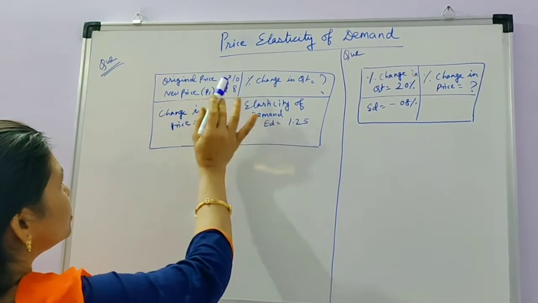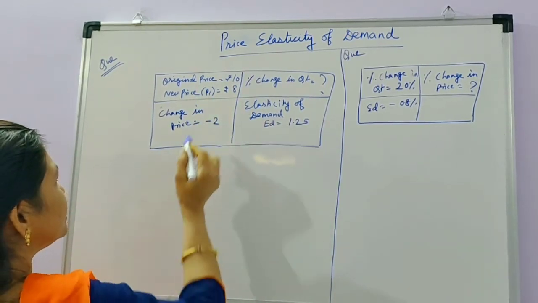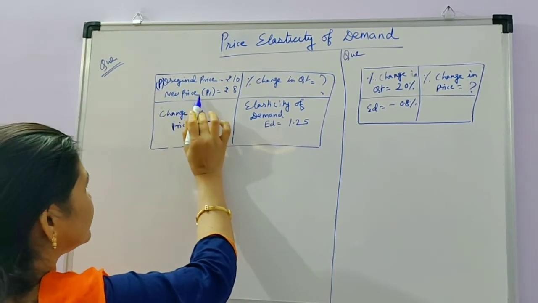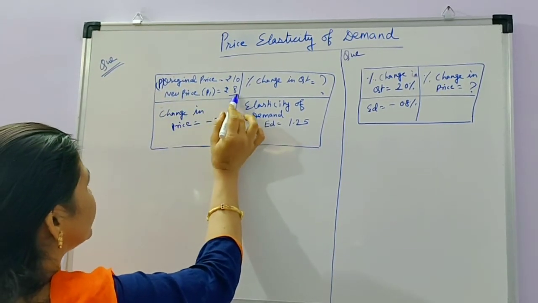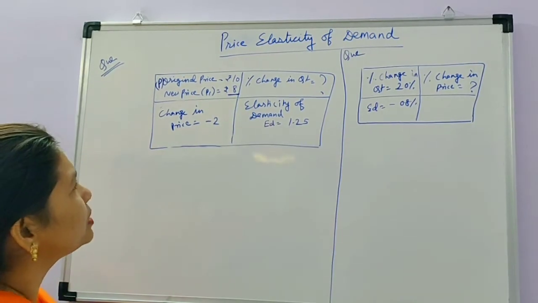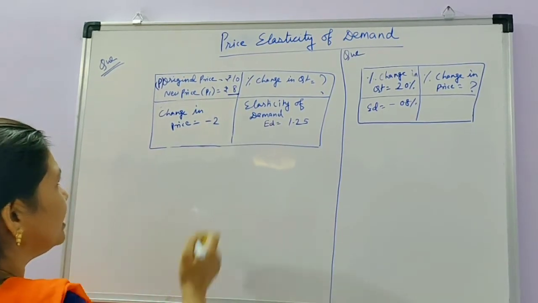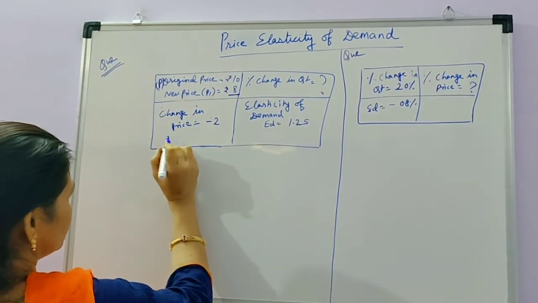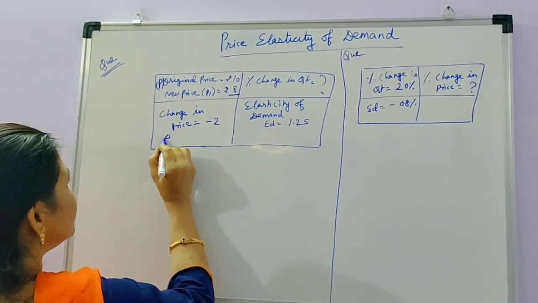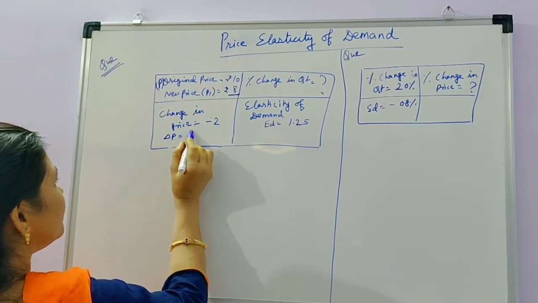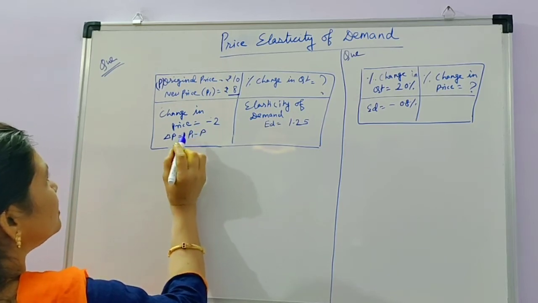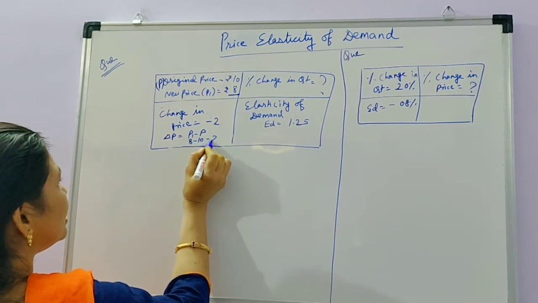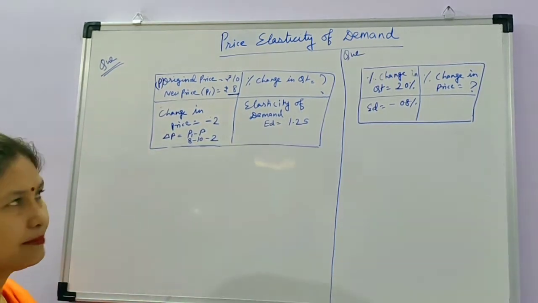So students, this is the question I am giving you: the price of the commodity is rupees 10. This is the original price, which you can call P. And when the price changes, the new price will be 8. Previously the price of the commodity is 10 and now the price has become 8. So what is the change in price? It is -2. This change in price is calculated by P1 minus P, where P1 is 8 and P is 10, so it is -2.